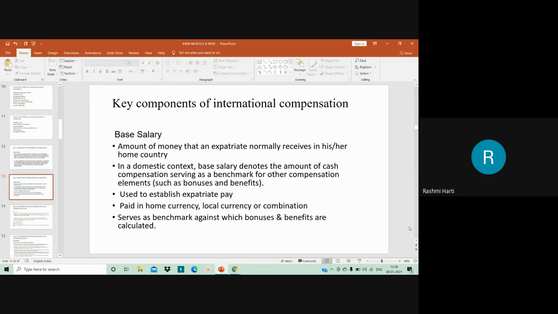For parent country nationals it is paid in home currency, while for host country nationals the base salary is paid in local currency, or maybe a combination of the home currency and the local currency. So it serves as a benchmark against which bonuses and benefits are calculated. That is what we could say about the base salary here.